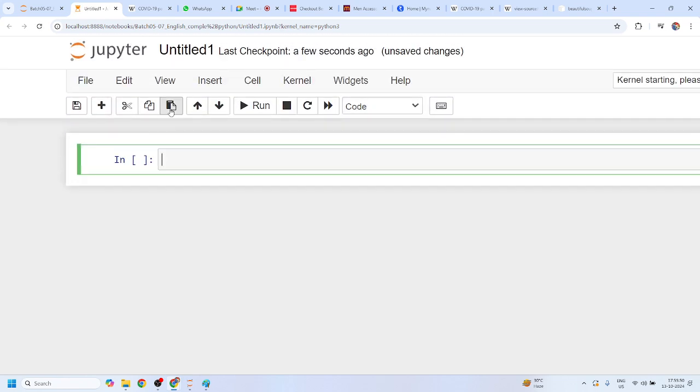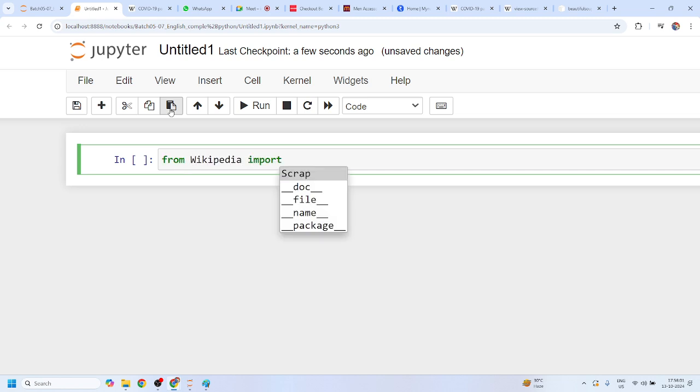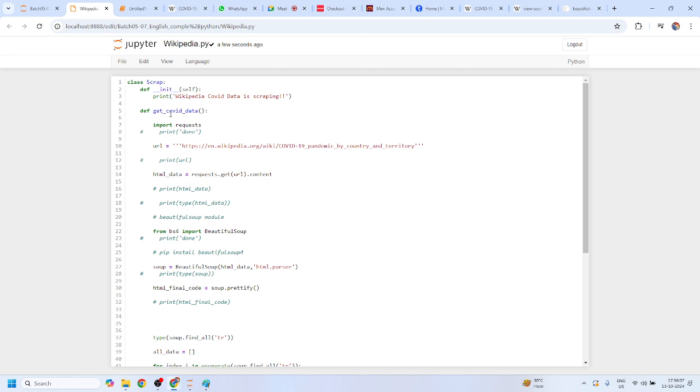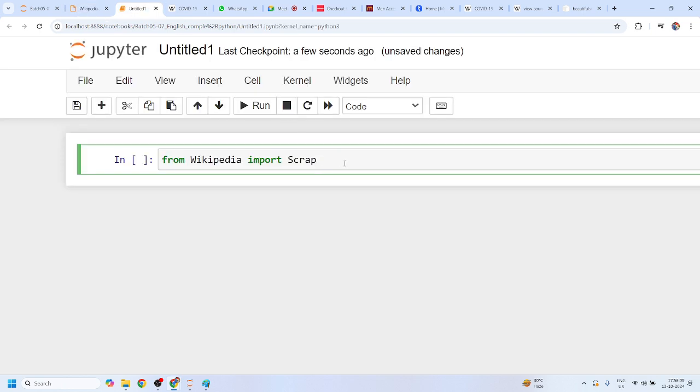Yes, sir. I'll say import, not import, I'll say from wikipedia import Scrap. Yes or no? From wikipedia import Scrap. Let me just change that, right? From wikipedia import Scrap. I know that this Scrap is a class. Yes or no, Mohit?